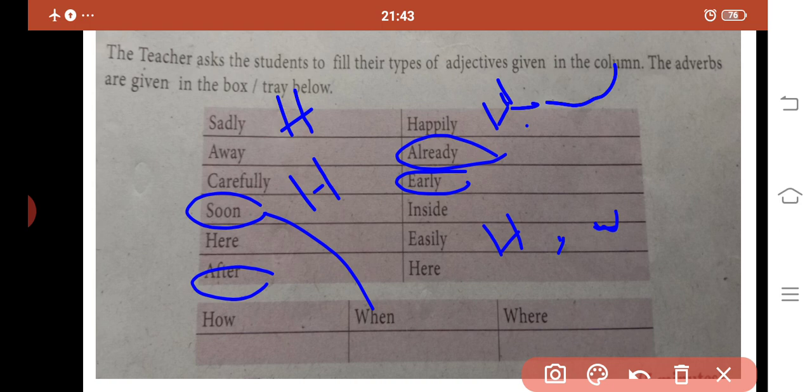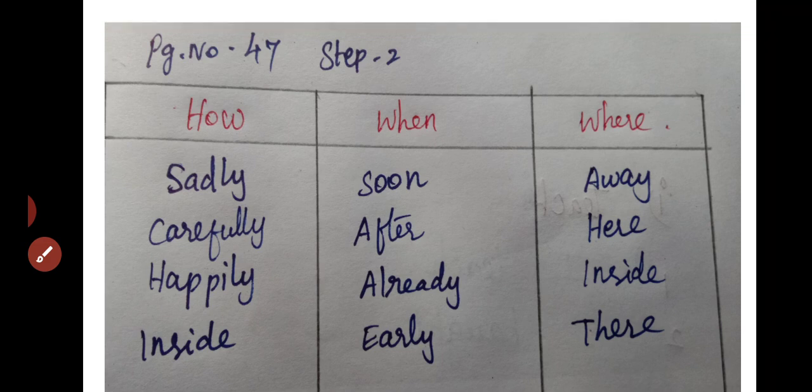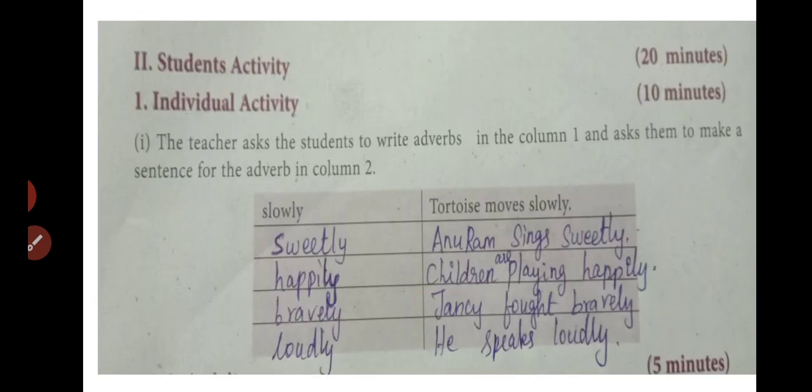Then where: away, here. There are two heres, so we have to change one to there. So there, inside, here, away. These answers come under the category where. Here also I give the answer for you. Note it in your Bridge Course book.